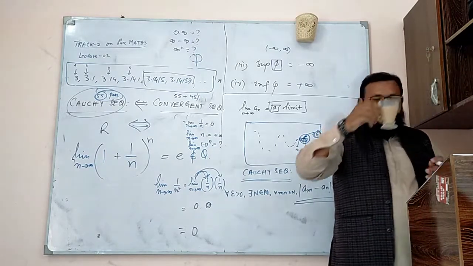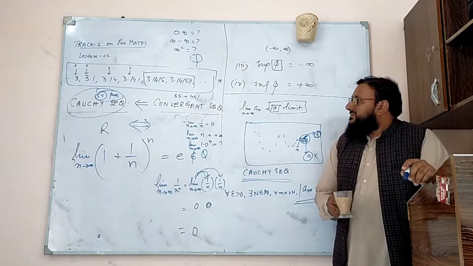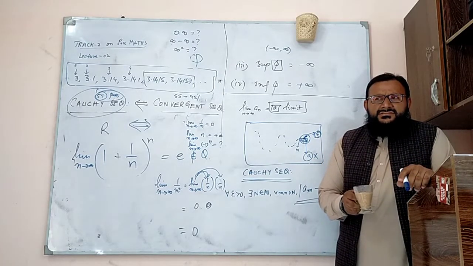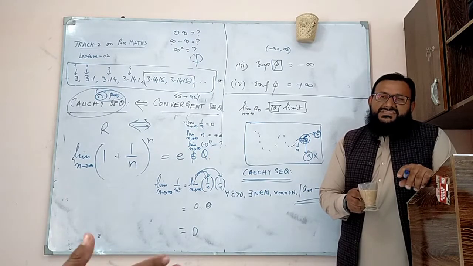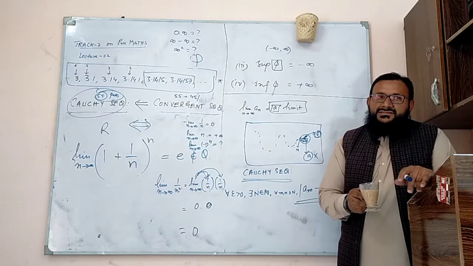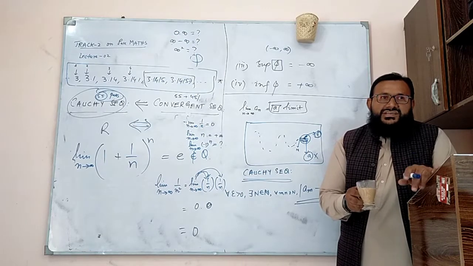What is a monotone sequence? Either increasing or decreasing, whose terms are not decreasing or not increasing. Monotone means the sequence is going on in the same order. We call increasing to be monotone increasing, decreasing to be monotone decreasing.